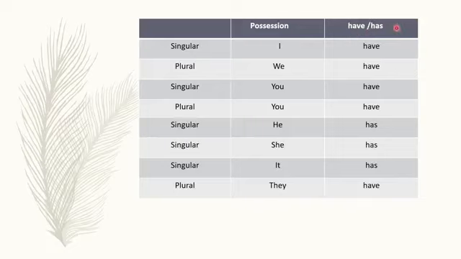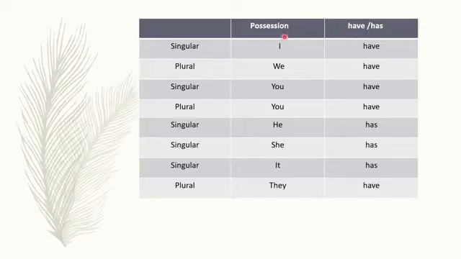Means students, we use has with singular noun and pronoun, and we use have with plural noun and pronoun.